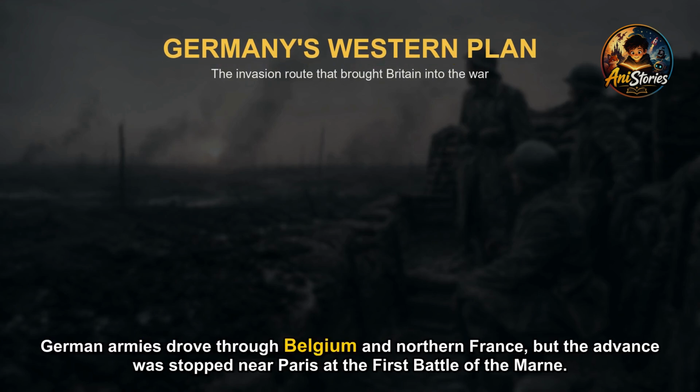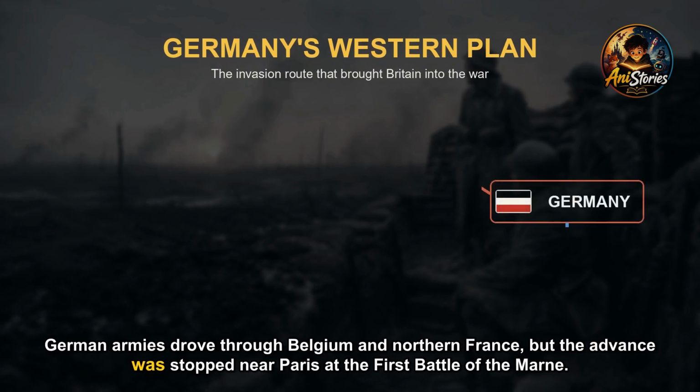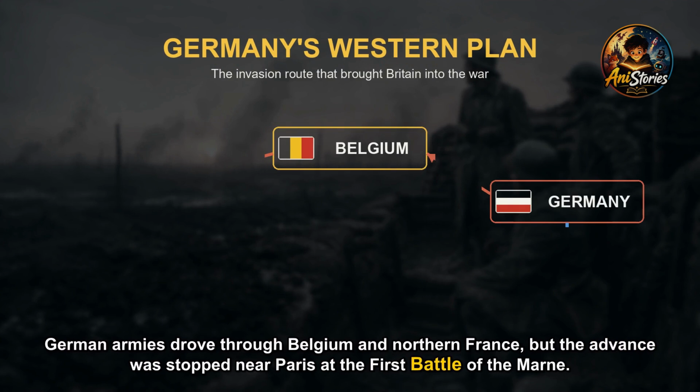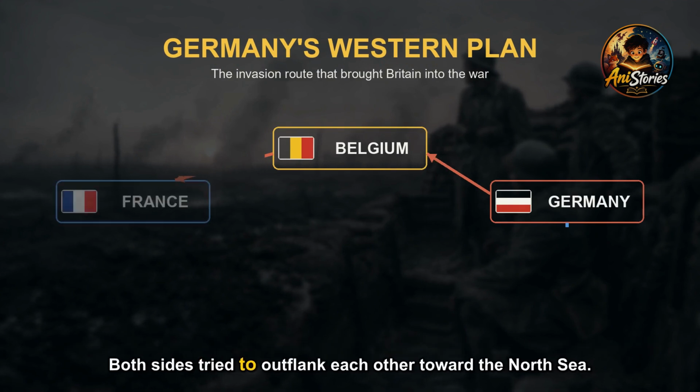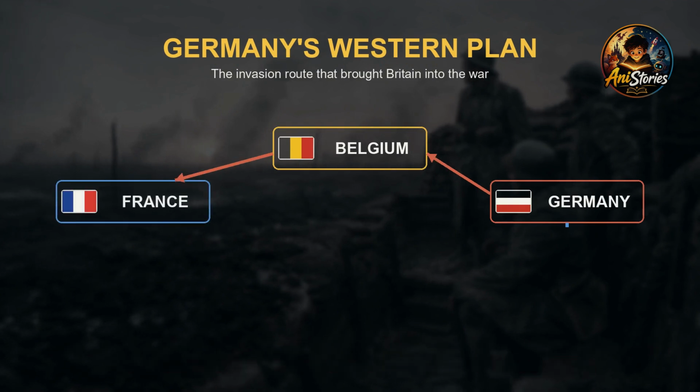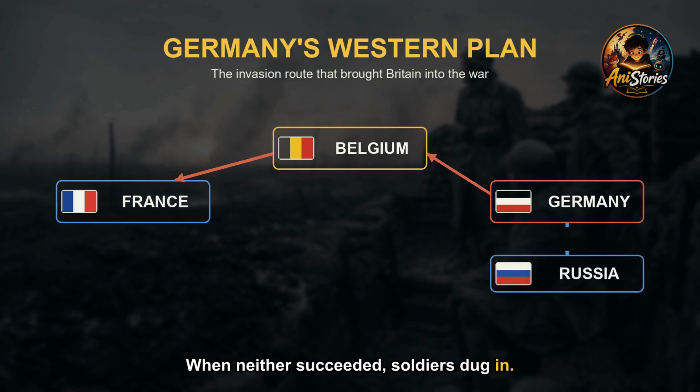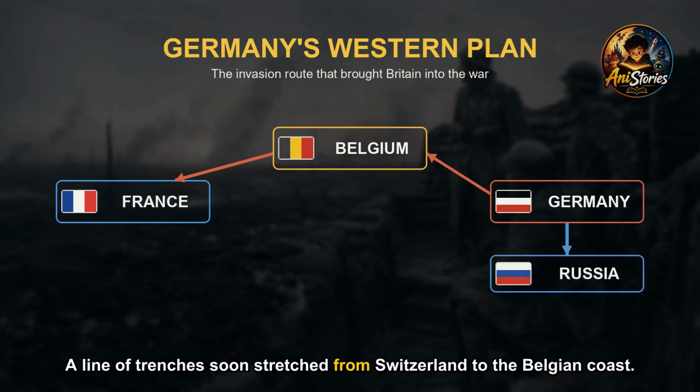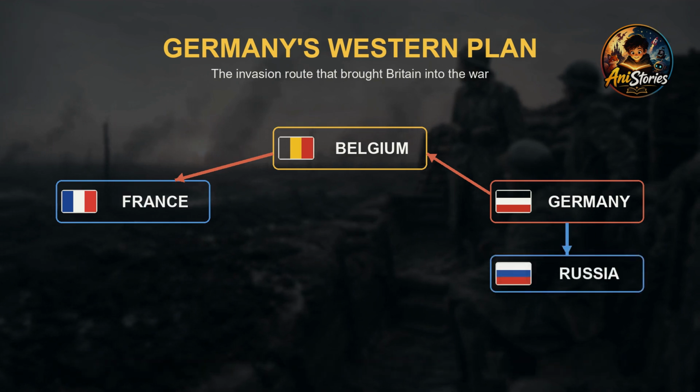German armies drove through Belgium and northern France, but the advance was stopped near Paris at the First Battle of the Marne. Both sides tried to outflank each other toward the North Sea. When neither succeeded, soldiers dug in. A line of trenches soon stretched from Switzerland to the Belgian coast.